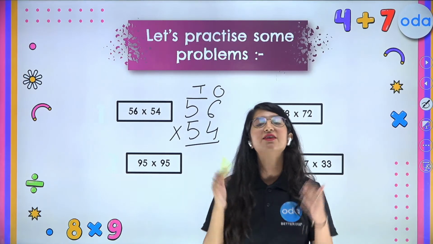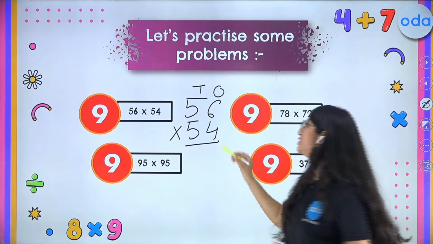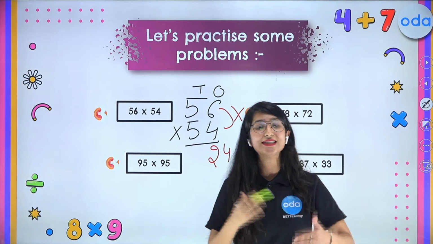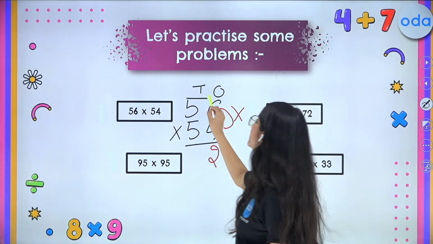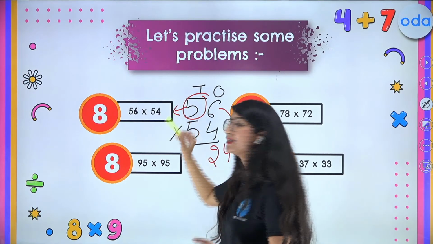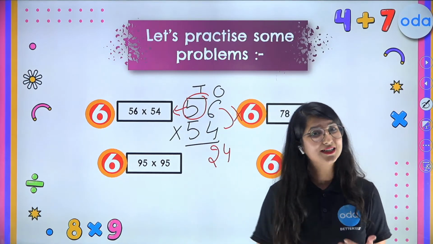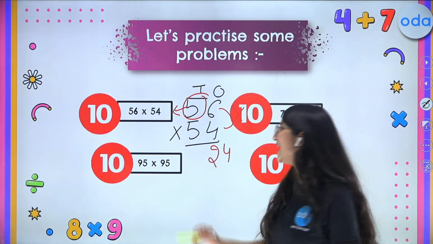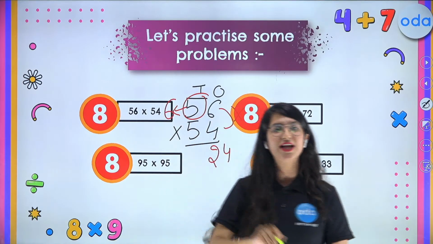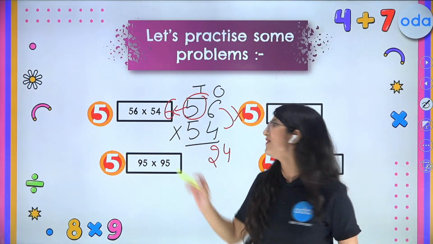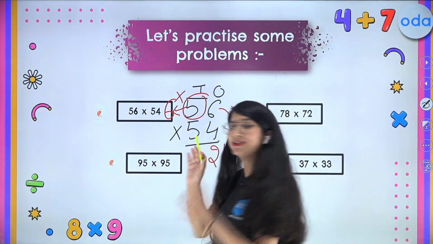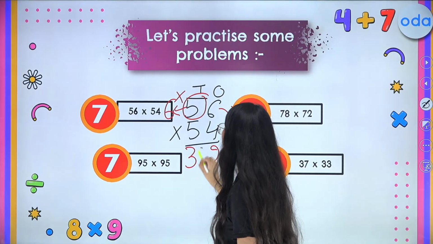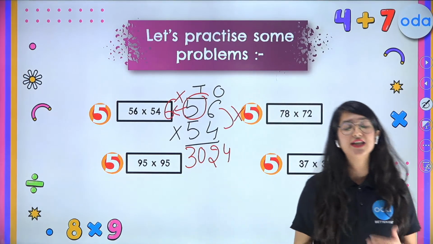So what we will do, we will simply multiply the unit digits over here. So 6 times 4 is 24. And what is step number 2? You are going to multiply the tens digit by its next number. So now tell me, kids, what comes after 5? Tell me fast. Really great. Yes, 6 comes after 5. So simply multiply 5 and 6, and we got 30 here, and 30 is the first part of our answer. So we got the final answer as 3024.